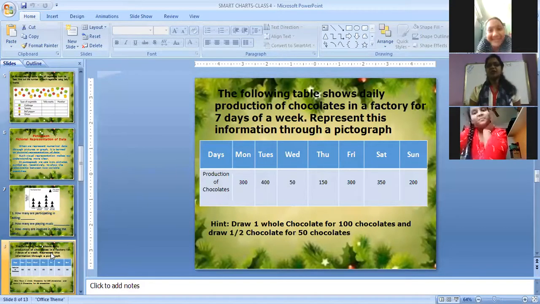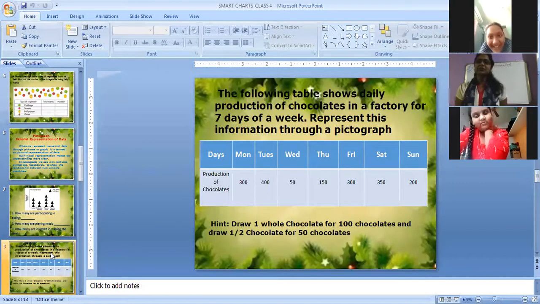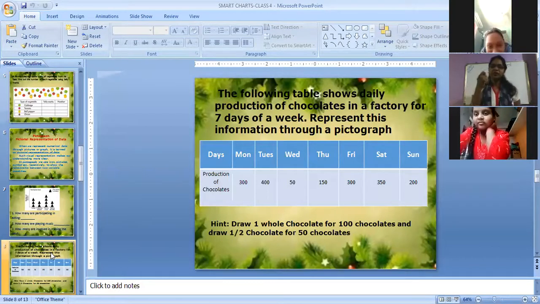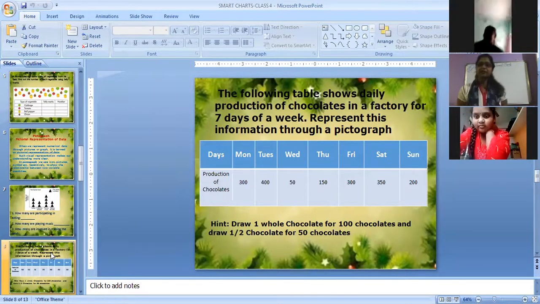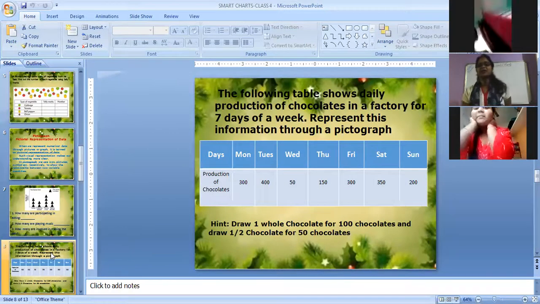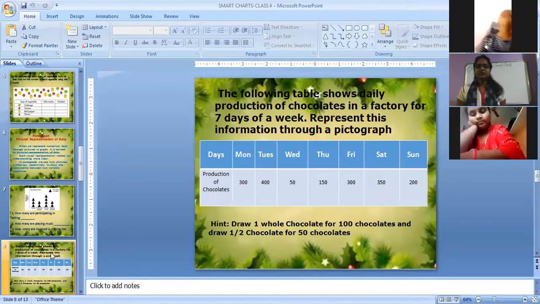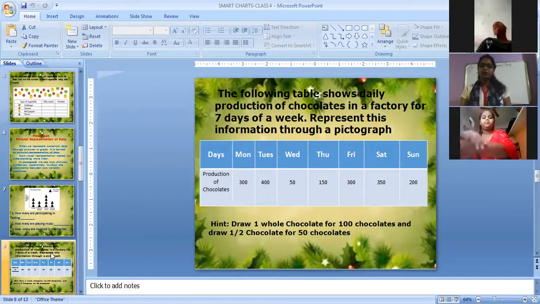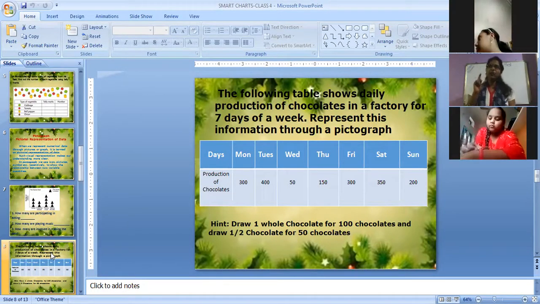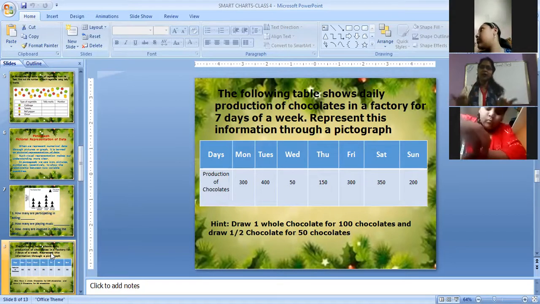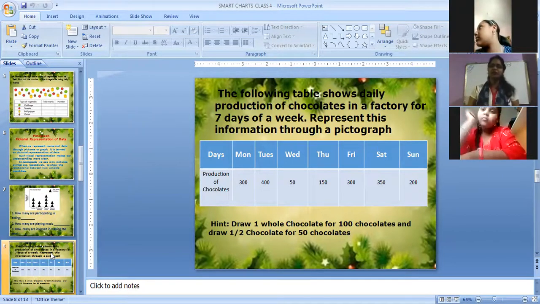Yes, ma'am. If you eat chocolates, you spoil your teeth, you get cavities, right? All that happens, no? Do you brush your teeth properly twice a day? Yes, ma'am. So, if you follow these things, brushing your teeth twice a day and having more water after eating chocolates, then it is okay. Once in a while, you can have chocolates.